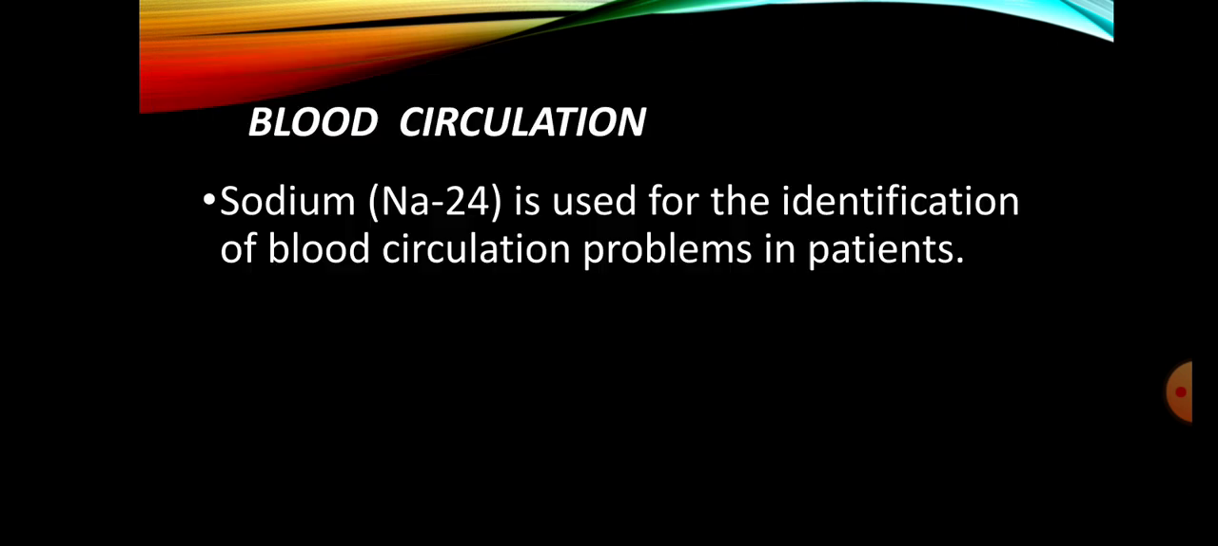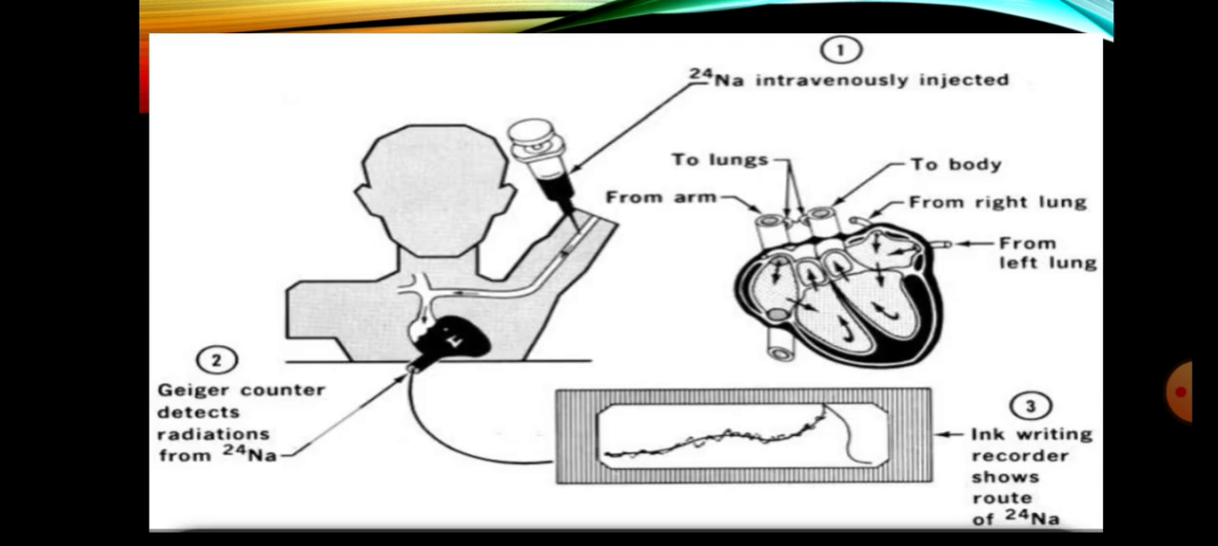Then blood circulation. Sodium 24 is used for the identification of blood circulation problems in a patient. If you have any blood circulation problems, for that purpose we use sodium 24. Sodium 24 is injected into the blood, like you can see. Then this sodium moves in the body and produces radiations, and in point number 2, a Geiger counter detects the radiation from the sodium.